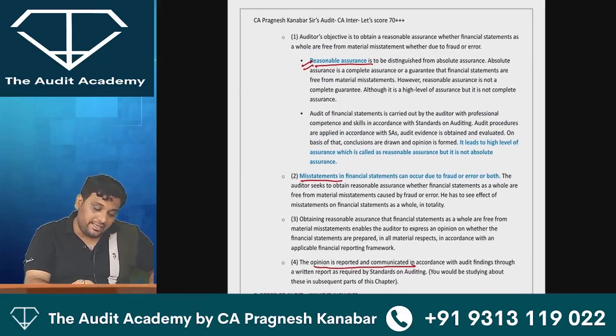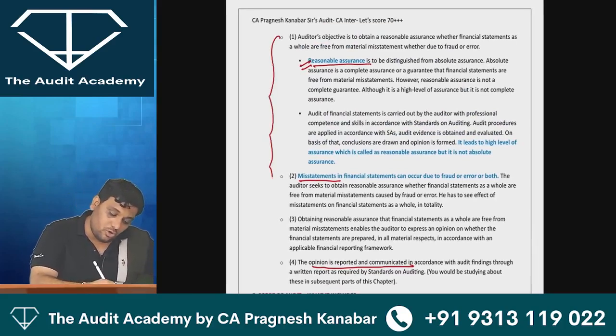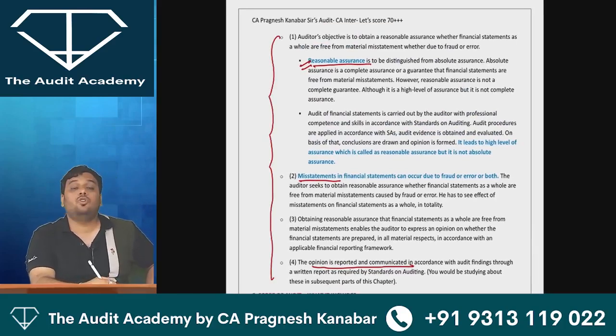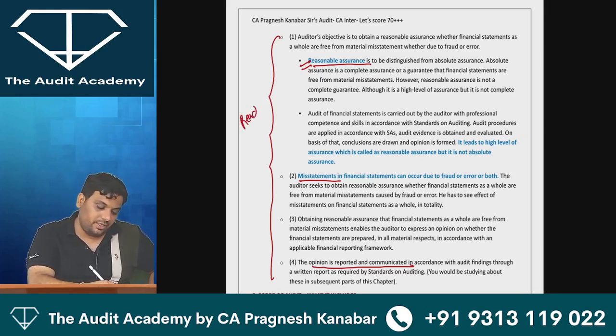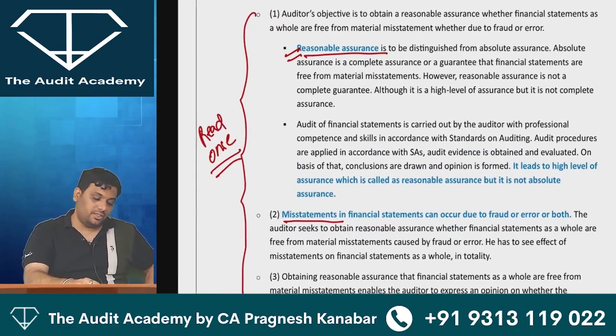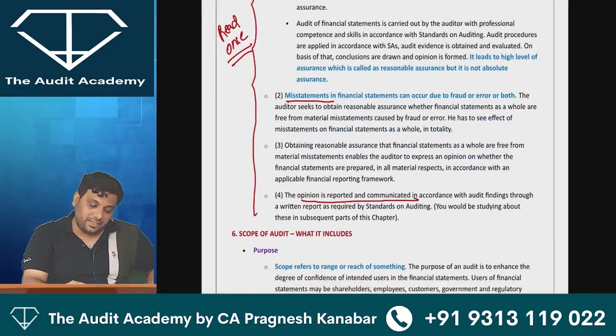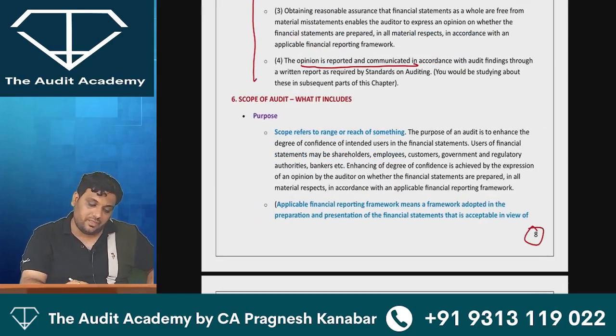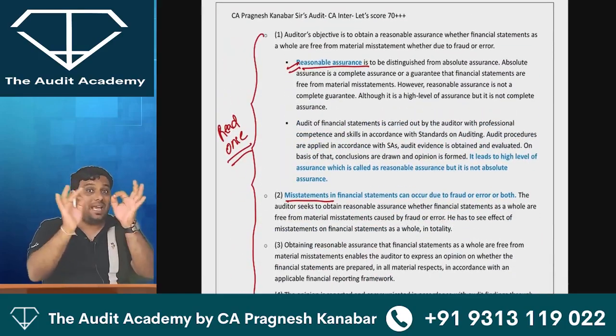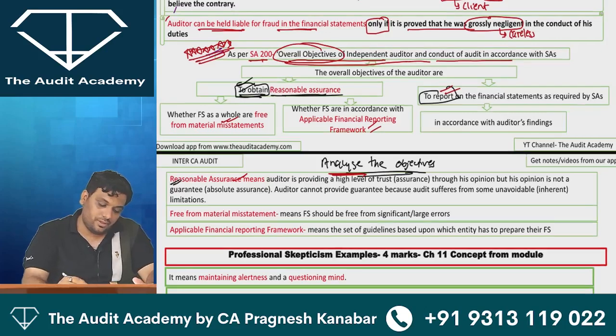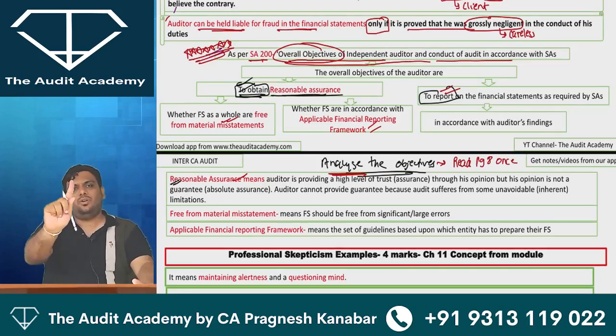So this entire content is not to be mugged up. This is not for rote learning. This is not for by hearting. Alright, this is only read once material. So I will just write the page number over here because you should have everything in your chart book. So analyze the objective. Read page number 8 once, only once.